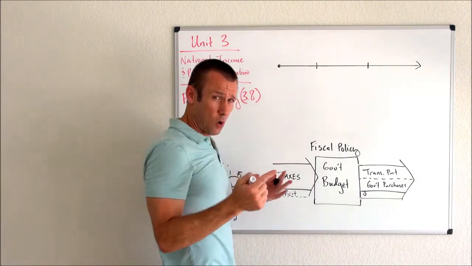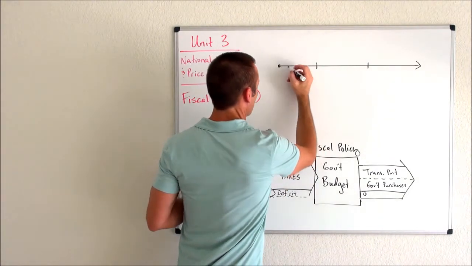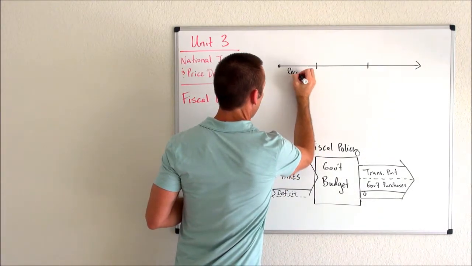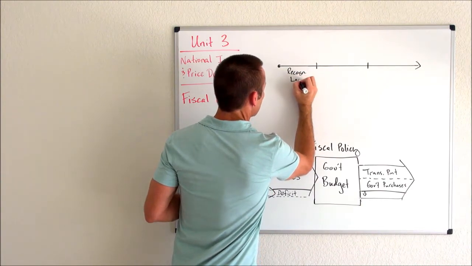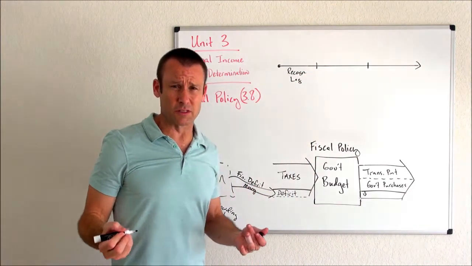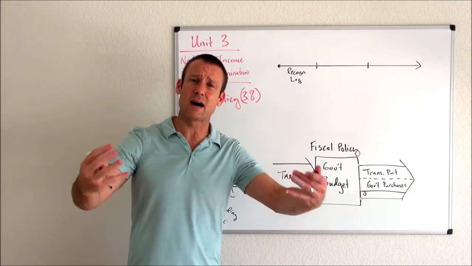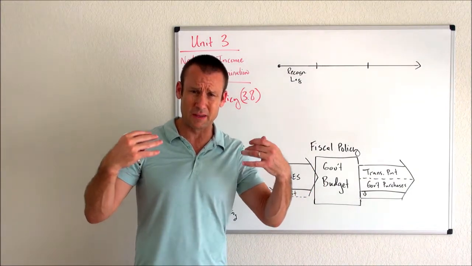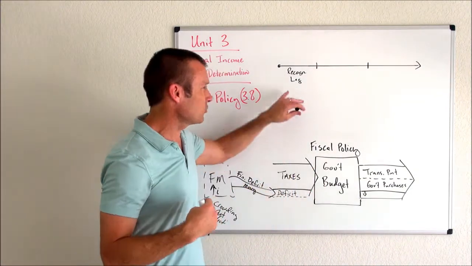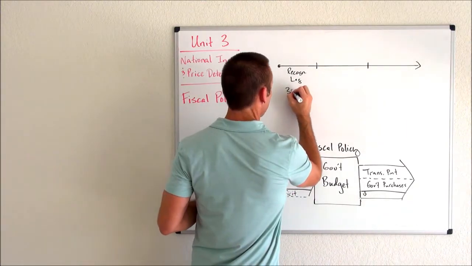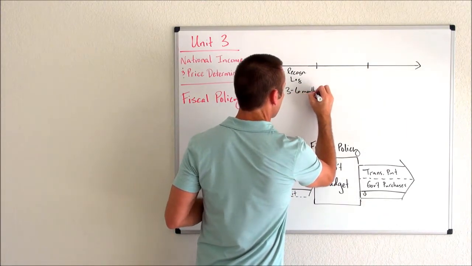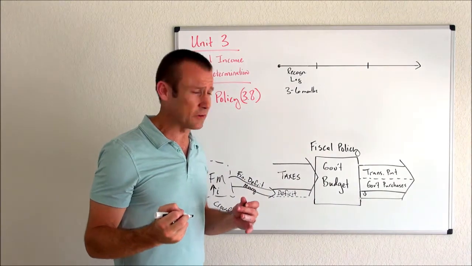Well, in normal times, what we're going to have here is what is called the recognition lag, okay? The recognition lag. You see, it's hard to know if you're in a recession until you get data, and it takes time for the data to come in to see that you're in a recession. This usually takes somewhere around 3 to 6 months to even know that you are heading into a recession.